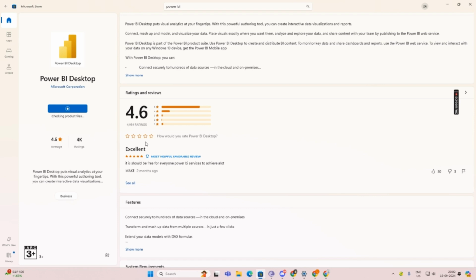Power BI Desktop is a free version with all the features that we need regularly. If you learn Power BI Desktop, you will be able to learn Power BI Service easily in a day, because the service is based on Desktop. That's why we're going to start with Power BI Desktop. See, it's downloading, so just a minute.